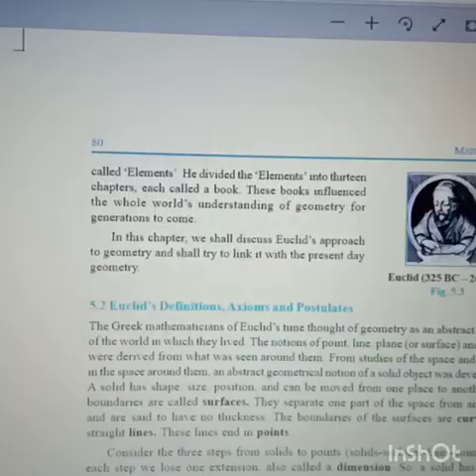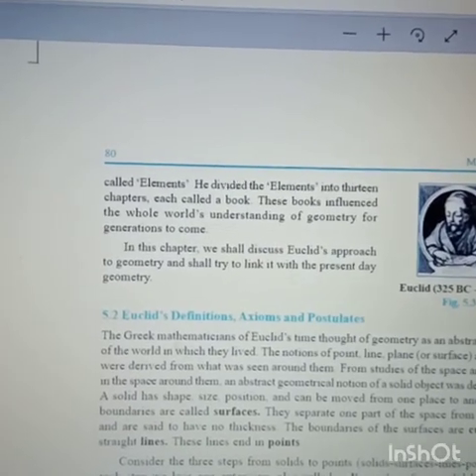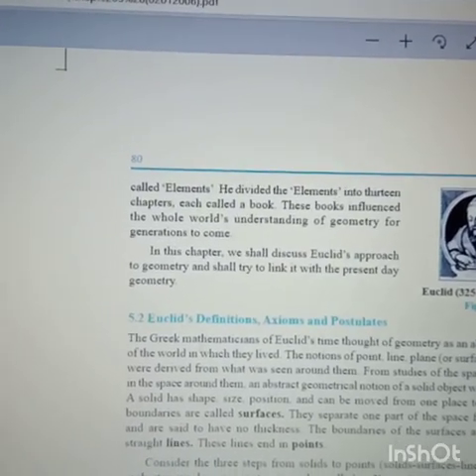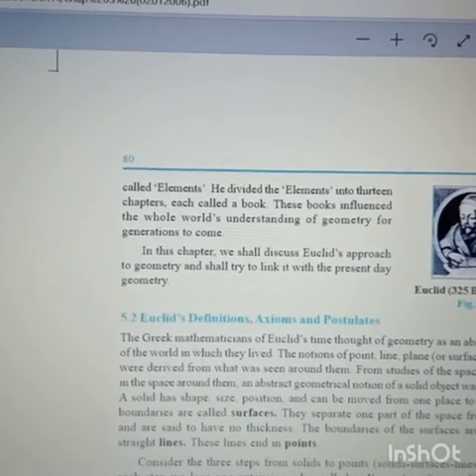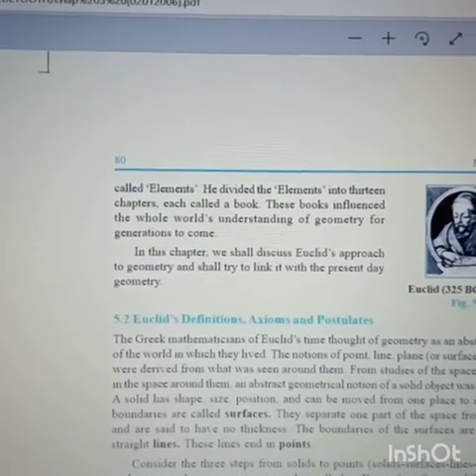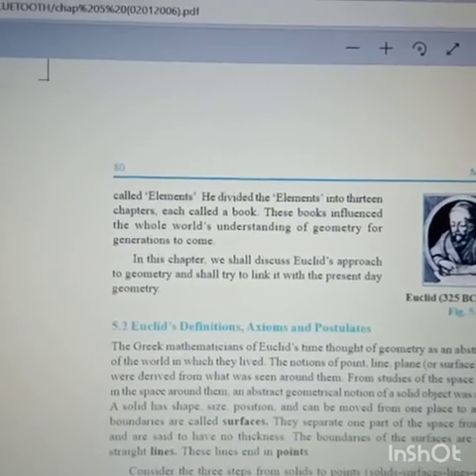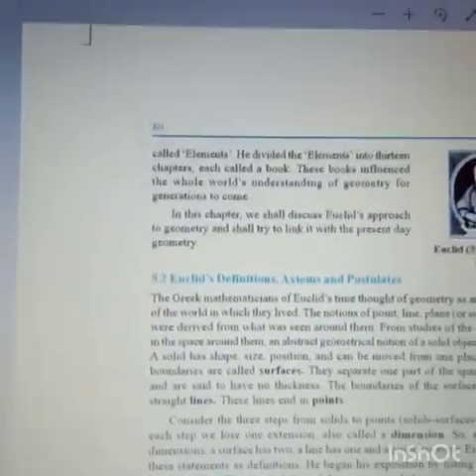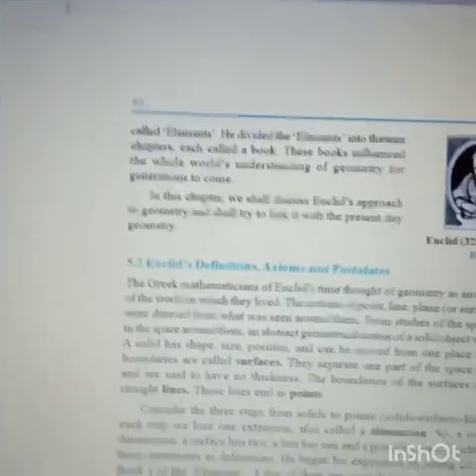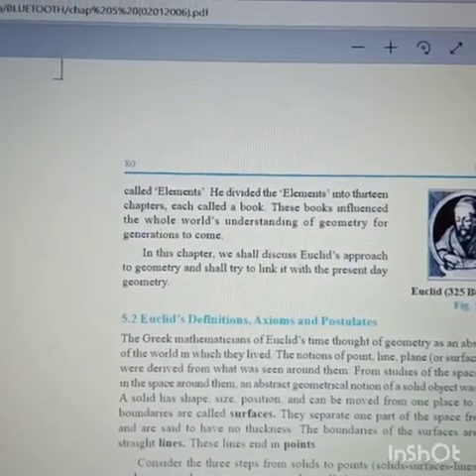So now understood who is Euclid? The treatise is called Elements. He divided the Elements into 13 chapters, and it is called a book. And this book influenced the whole world's understanding of geometry for generations to come. Understood? Means after collecting all the known concepts, he made a book called what?